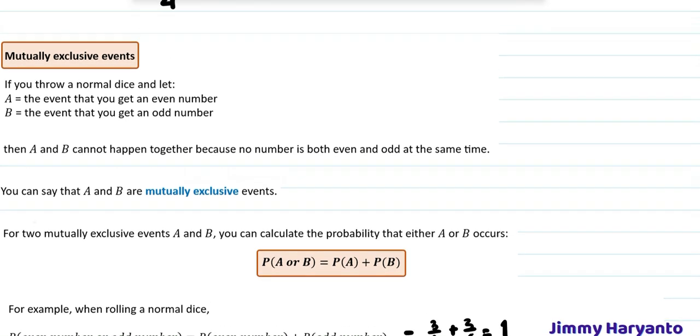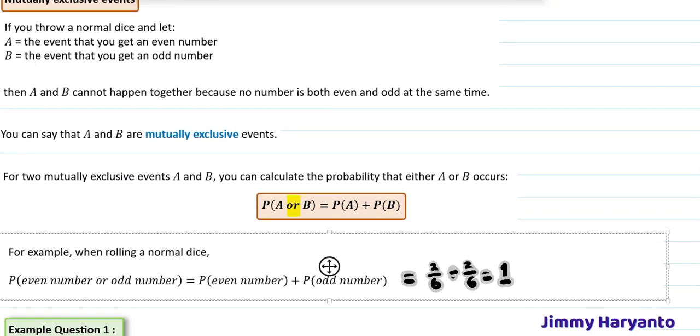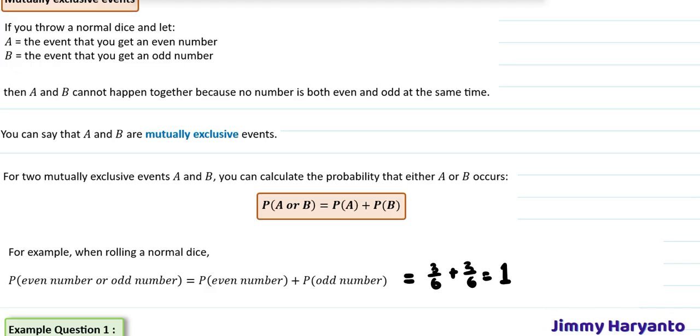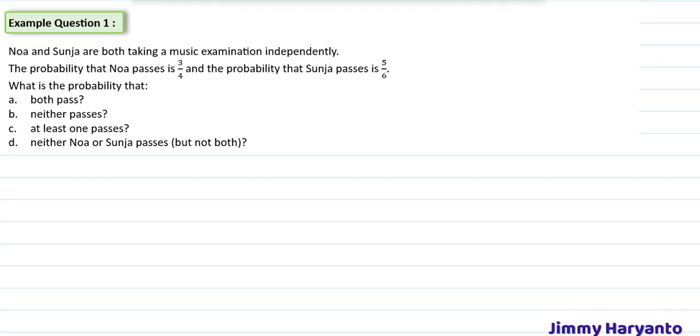And then also I want to tell you that when you see the word "and", that means you have to multiply. When you see "or", that means you have to add the probability. Yeah, that is the easiest way to tell apart mutually exclusive and independent. And then next is example question 1.